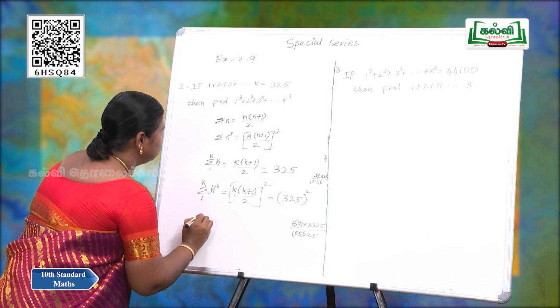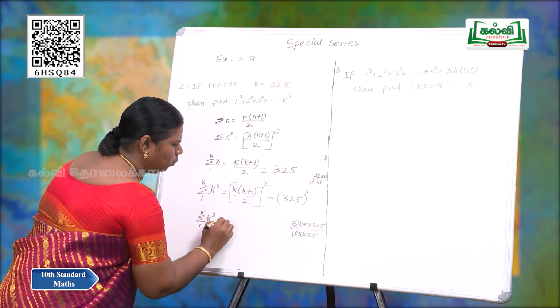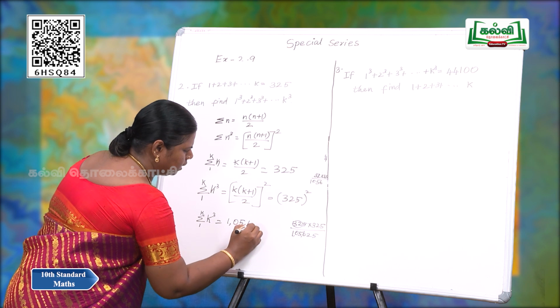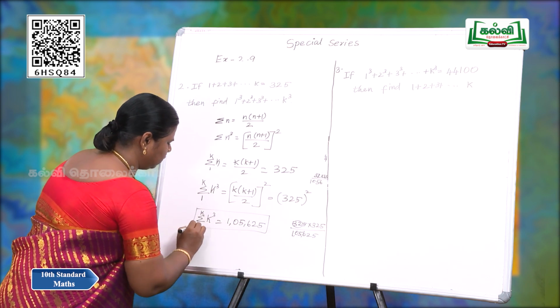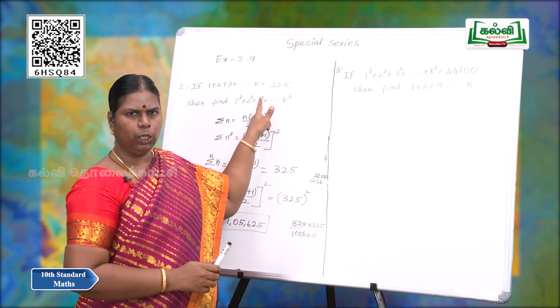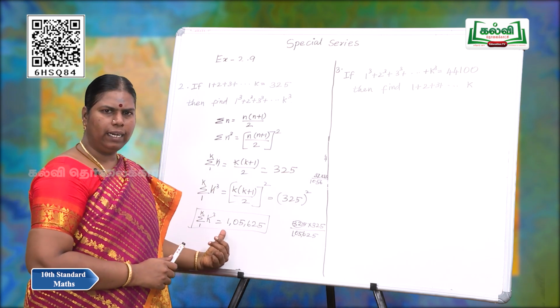So the answer is sigma k cube from 1 to k is equal to 1,05,625. The solution for 1 cube plus 2 cube plus 3 cube plus up to so on to k cube is equal to 1,05,625.